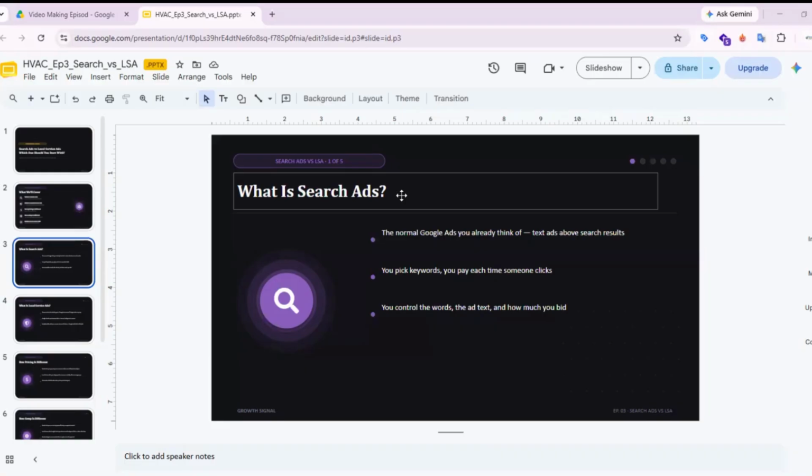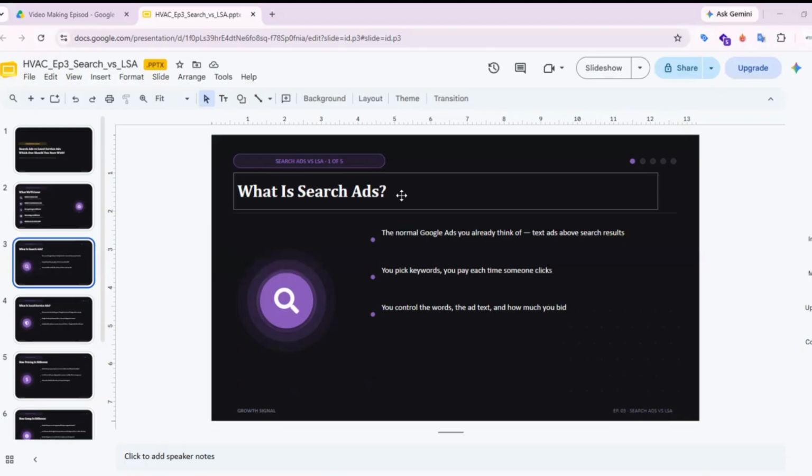Text ads on top of the search results. You pick the words, keywords people search for. You pay each time someone clicks your ad. Let's say you pick the keywords AC repair Houston. Every time someone searches that and clicks your ad, you pay. Maybe 5 people click, but only one of them calls you. You first pay for all 5 clicks.